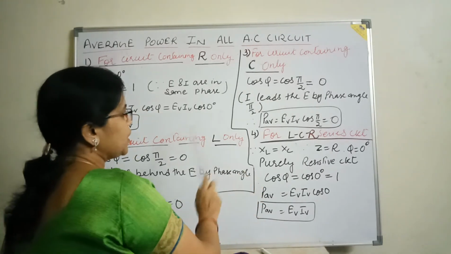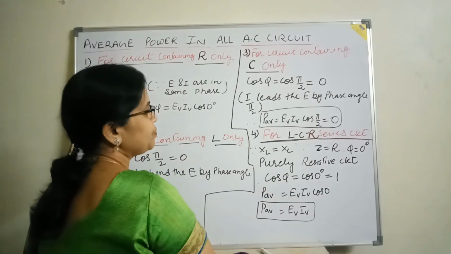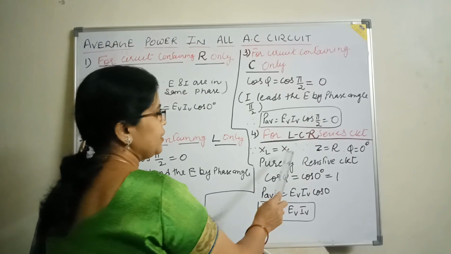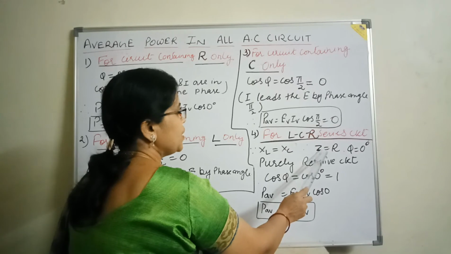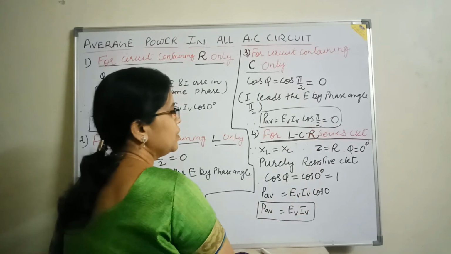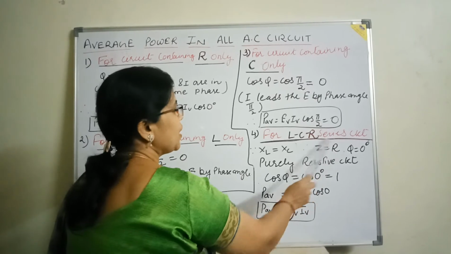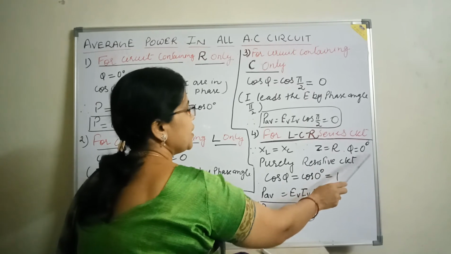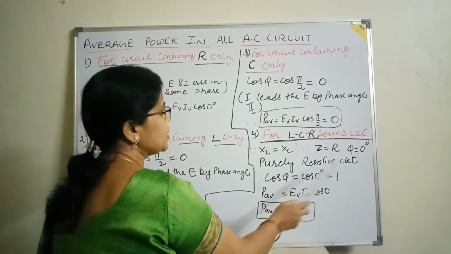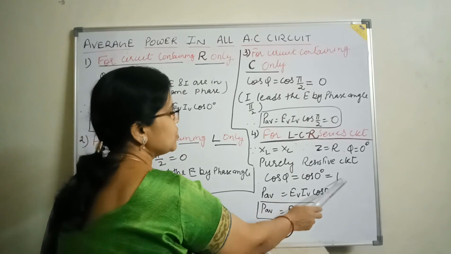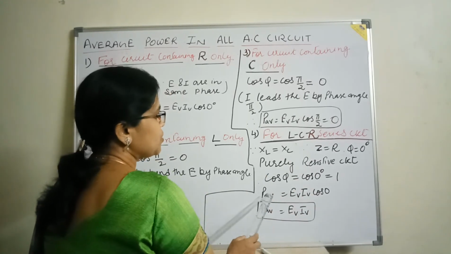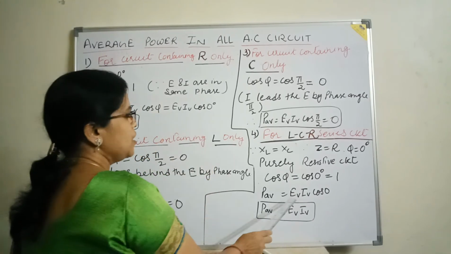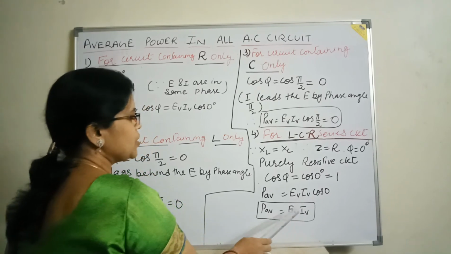Now the fourth case, for a series LCR circuit. For a series LCR circuit, we have a condition X_L is equal to X_C, and when we apply this condition in the formula of impedance, we get the impedance Z is equal to R. And when Z is equal to R, the circuit will behave like a purely resistive circuit. Again in this case, the phase difference between E and I will be equal to 0. So for a purely resistive circuit, cos phi is equal to cos 0 is equal to 1. Then again you substitute this value in the formula of the power, and you will get the same value as in the first case, that is E_V I_V cos 0, P average is equal to E_V I_V.